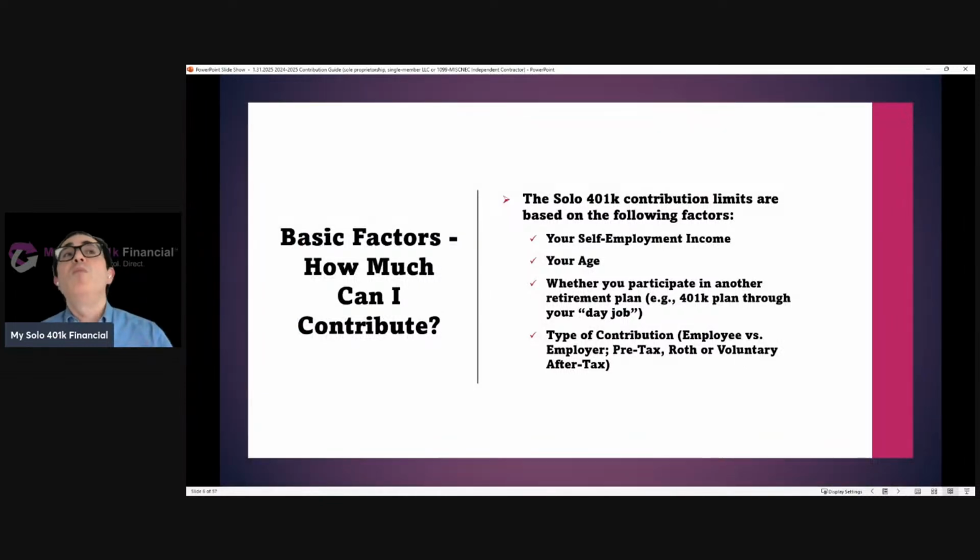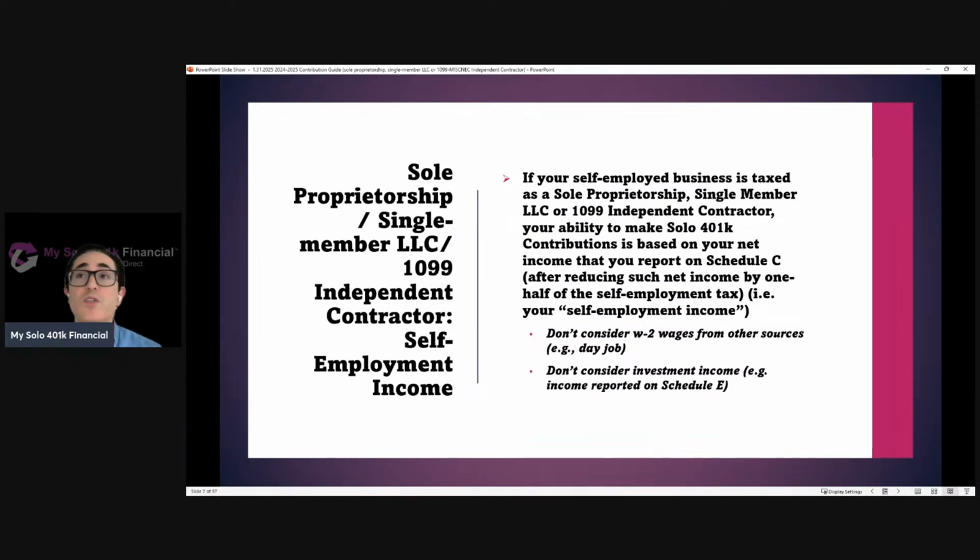Anytime we talk about how much you can contribute to the Solo 401k plan, we want to start with the basics. It's helpful to understand that one's ability to contribute is going to depend on different factors, such as your age, your self-employment income, whether you participate in another retirement plan, like a day job plan, and then, of course, the type of contribution that you're looking to make, whether it's employee versus employer, et cetera.